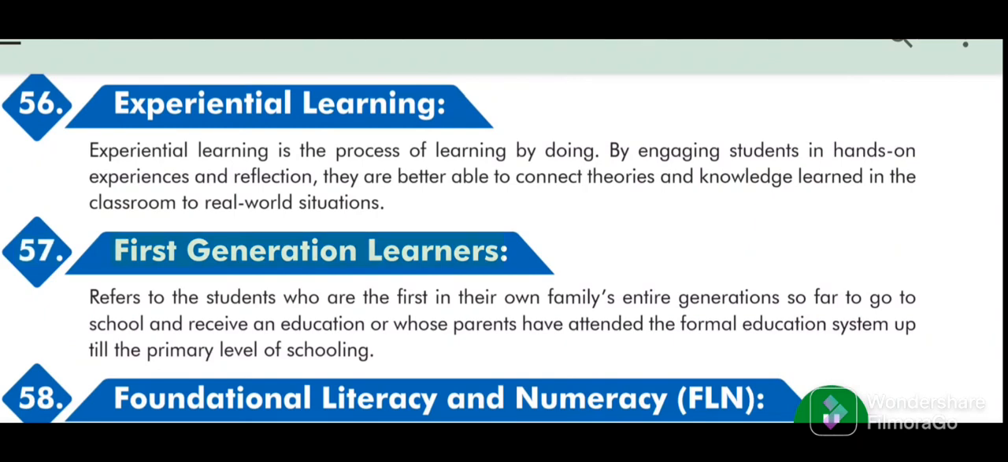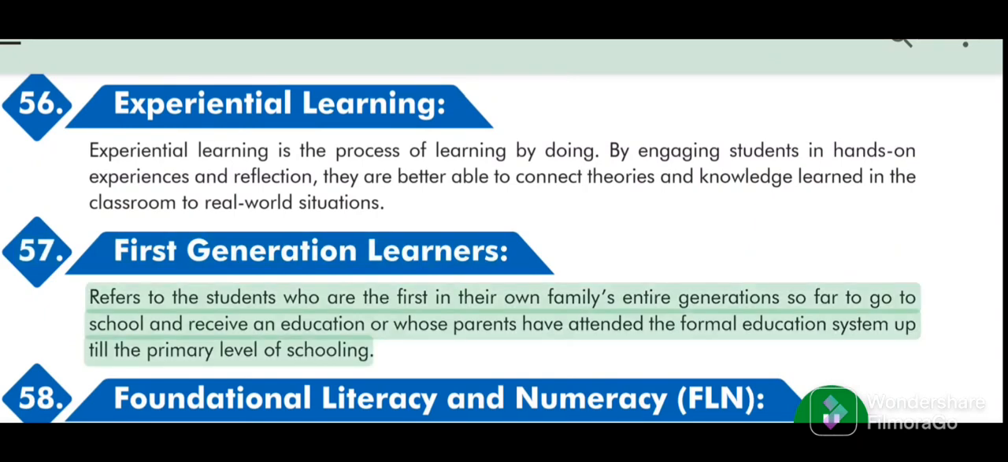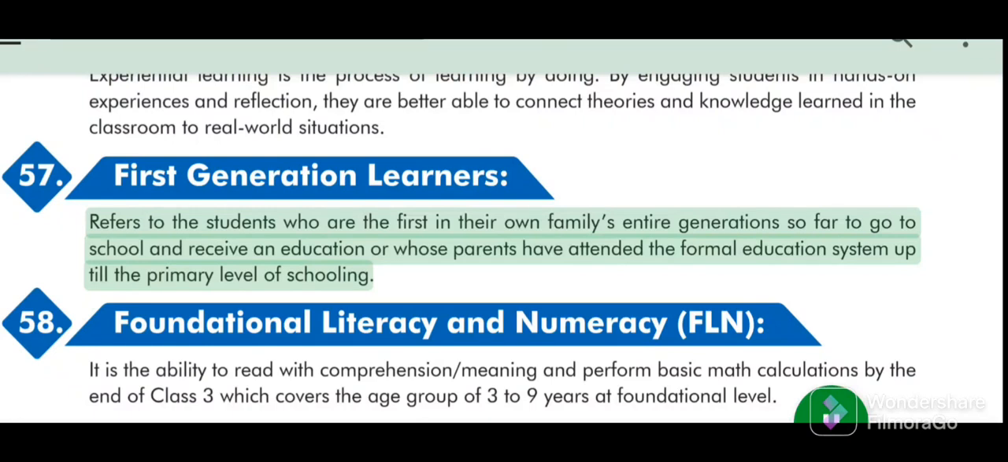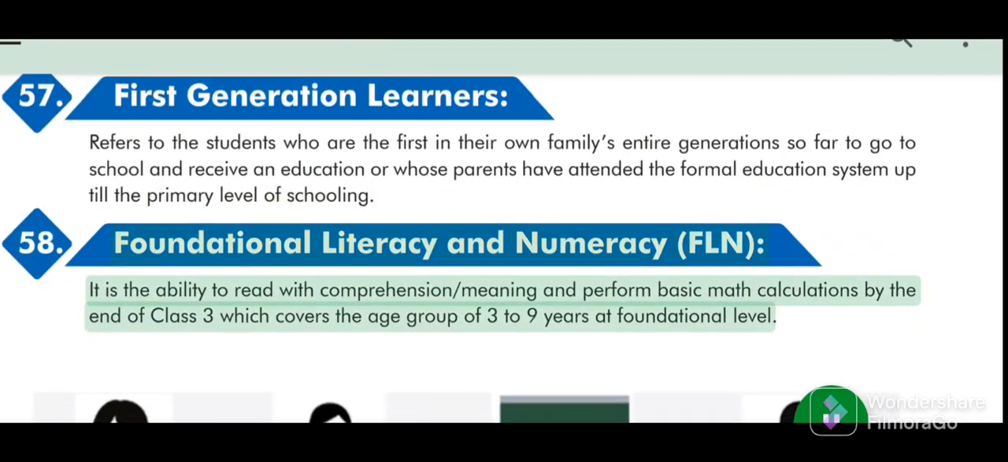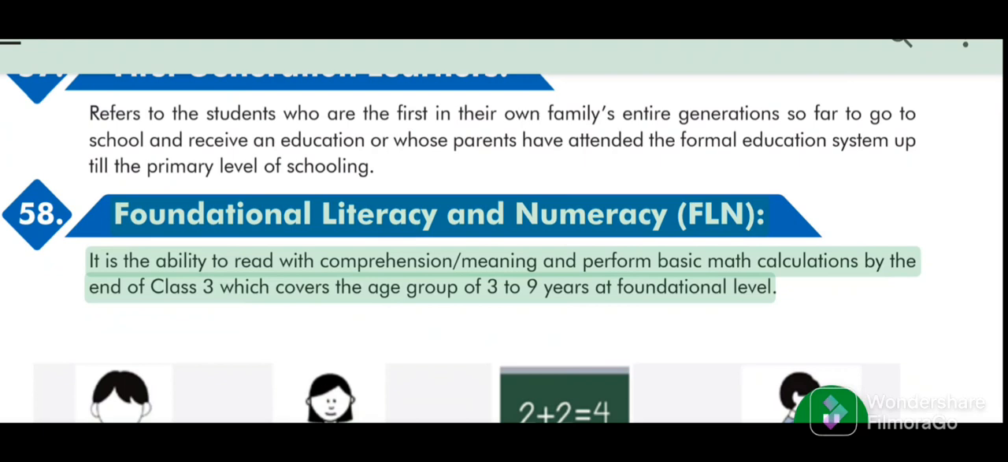57. First-generation learners refers to the students who are the first in their own family's entire generations so far to go to school and receive an education, or whose parents have attended the formal education system up till the primary level of schooling. 58. Foundational literacy and numeracy (FLN). It is the ability to read with comprehension, meaning and perform basic math calculations by the end of class 3, which covers the age group of 3 to 9 years at foundational level.